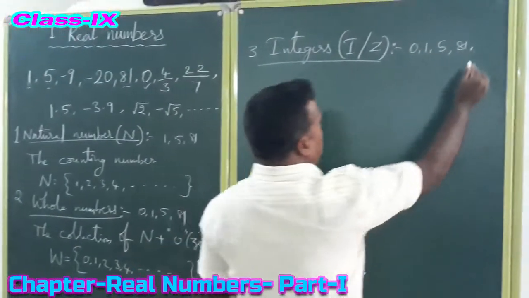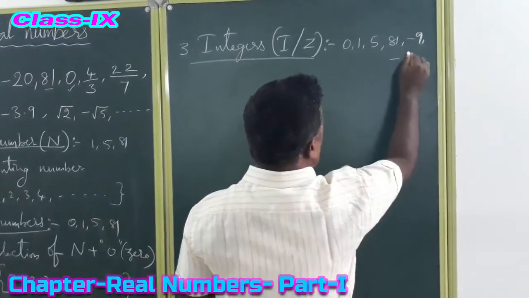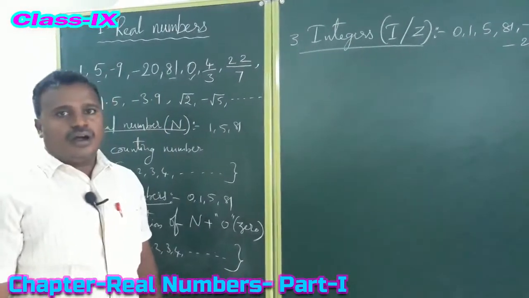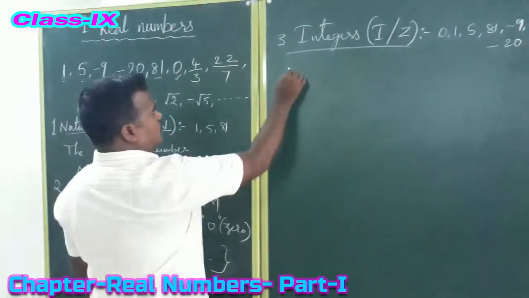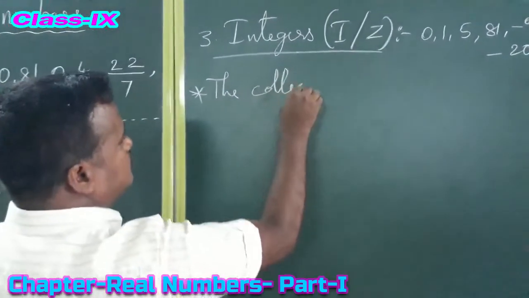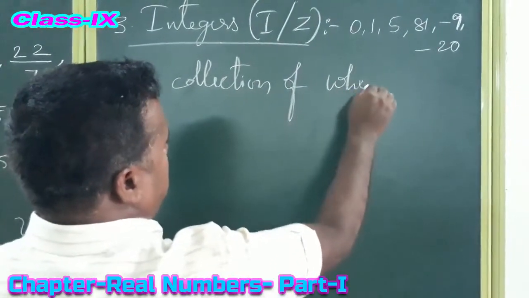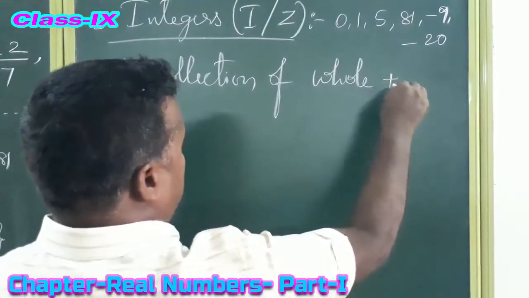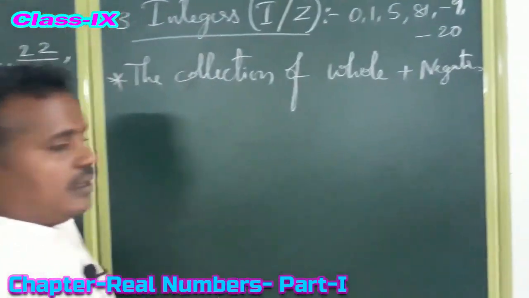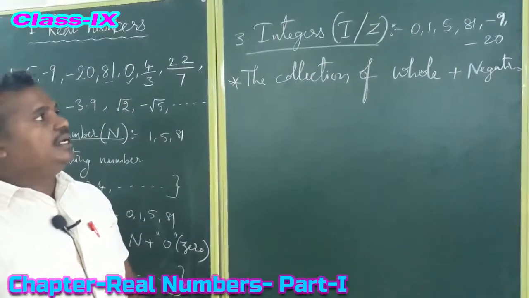So what can we say about the integers? The collection of whole numbers and negative numbers are called integers.